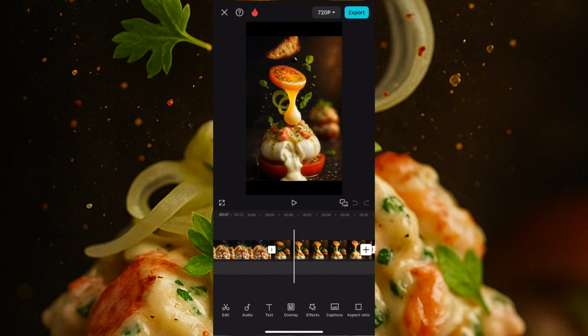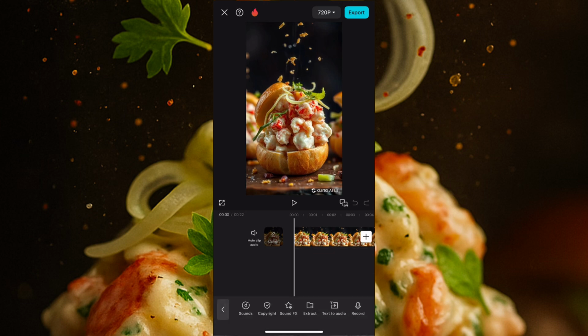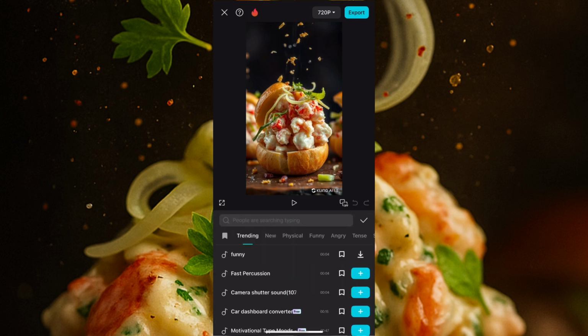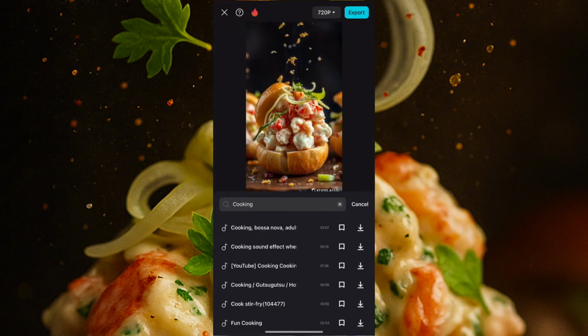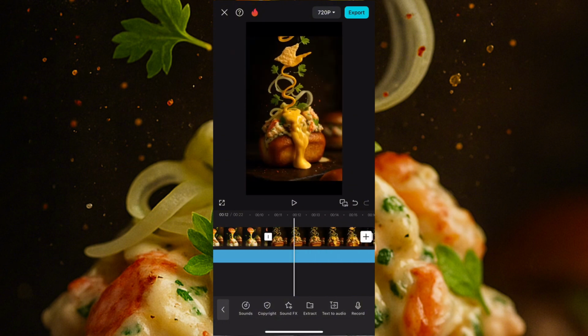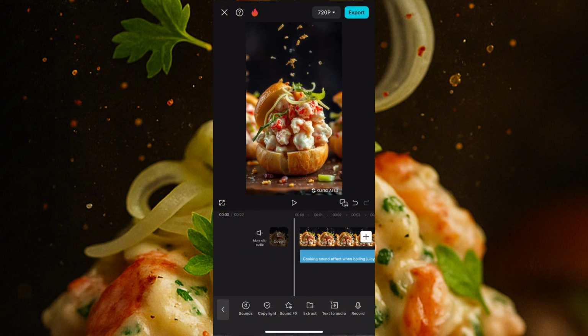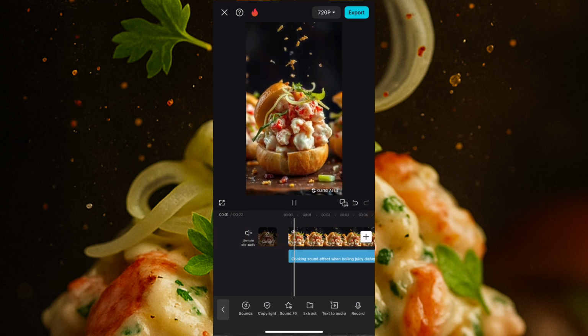Now what you need to do with all these videos is you just add sounds, okay? Adding sounds, you click on audio, then you click on sounds, you click on your sound, okay? So I'll just be adding sound now because we want this to be nice. Okay, so I'll use this sound, and this sound will actually play under this image or this video.